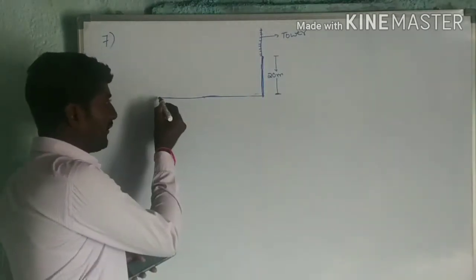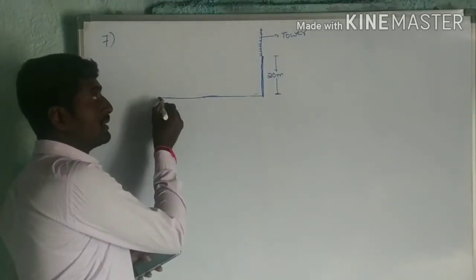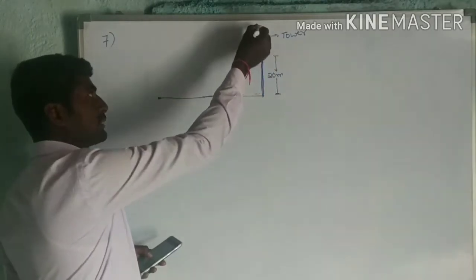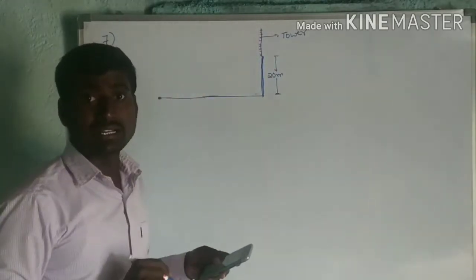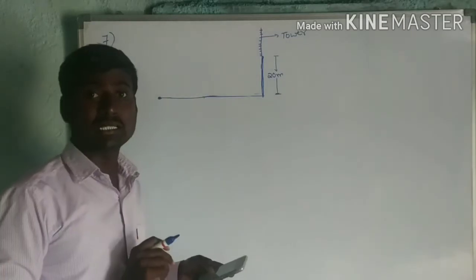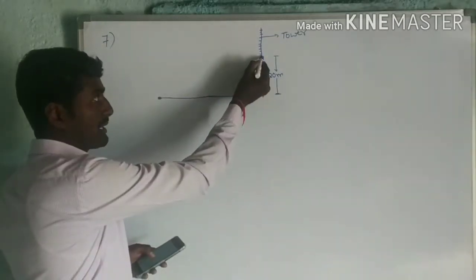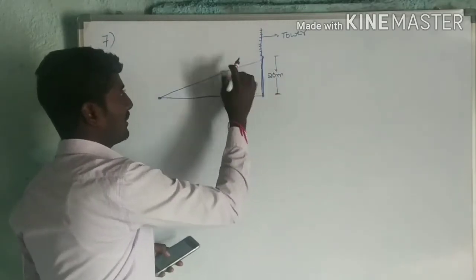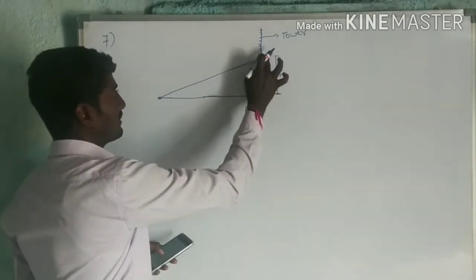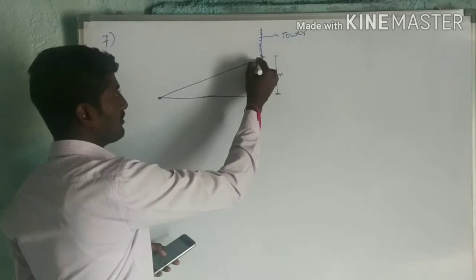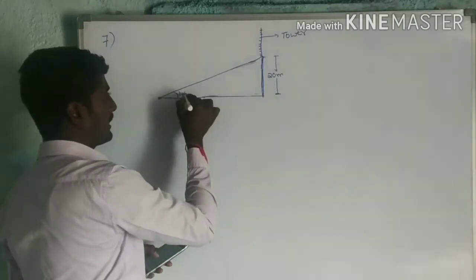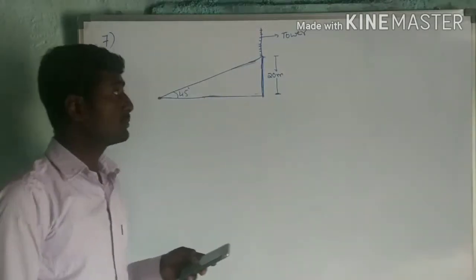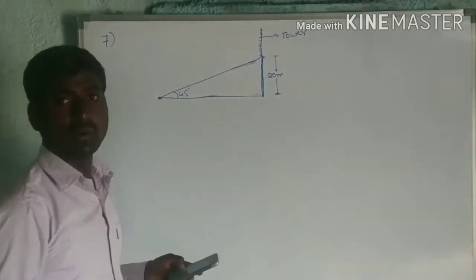Now, the angle of elevation from this point to the bottom and top is 45 degrees and 60 degrees respectively. The first word is bottom, so the angle of elevation from this point is 45 degrees, that is the bottom of the transmission tower.